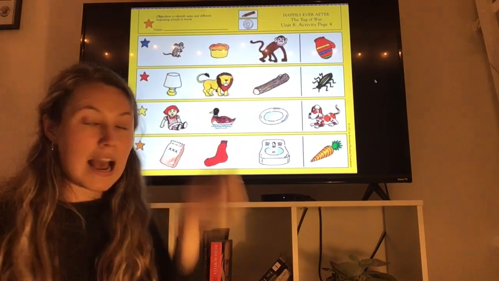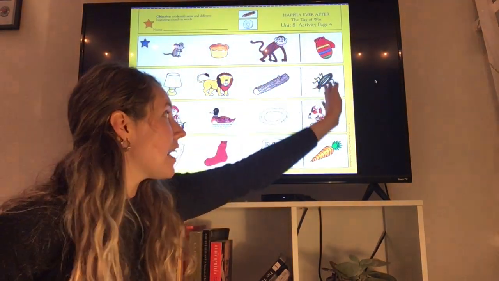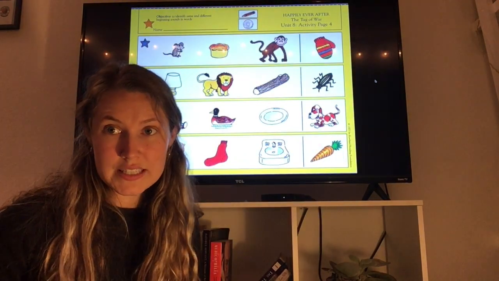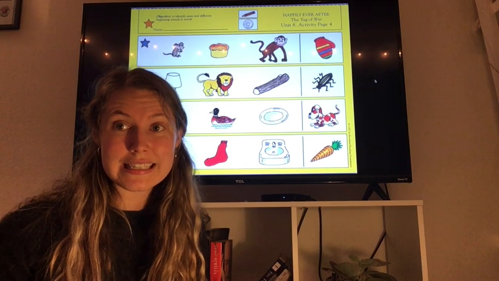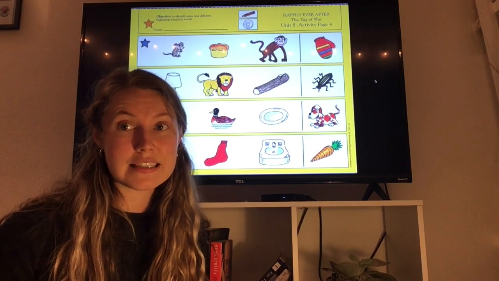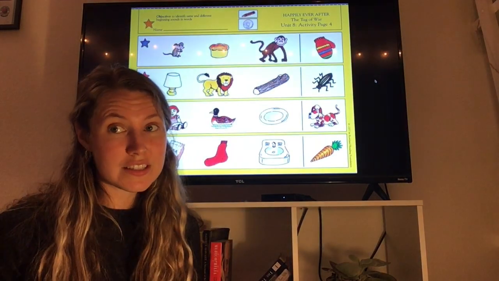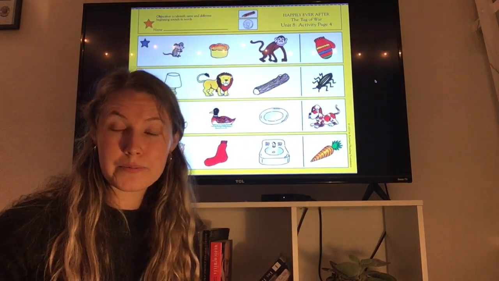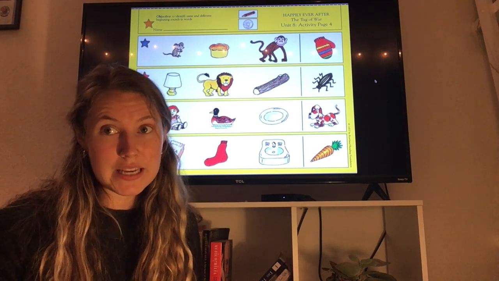They are all going to have the same beginning sound. But on the other side of the line, that's where we have to decide. Does that word also have the same beginning sound, or is it different? And if it has the same beginning sound, we will circle that picture. But if it's different, we will X it out. So we're going to listen to what these words are, and then we're going to make a decision.